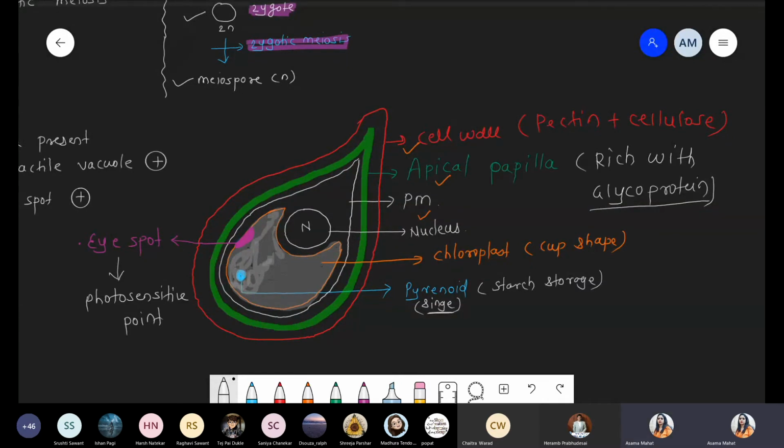Cell wall, apical papilla, plasma membrane, nucleus, chloroplast. Inside the chloroplast, a single starch storage body is present called the pyrenoid. On the wall of the chloroplast there is a spot called the eye spot, which is photosensitive in nature. And the last point is the flagella.